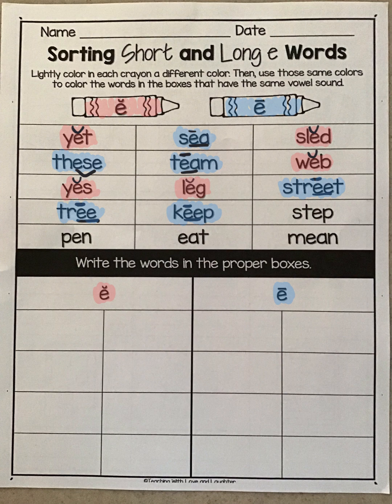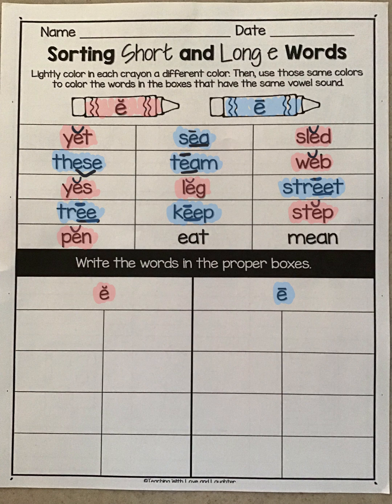Then we have step. S-T-E-P. Step. Going to give it the swoop because E is saying eh, which is a short vowel sound. So we're going to color it red. Then we have pen. P-E-N. Pen. Short E. Short E is colored red.